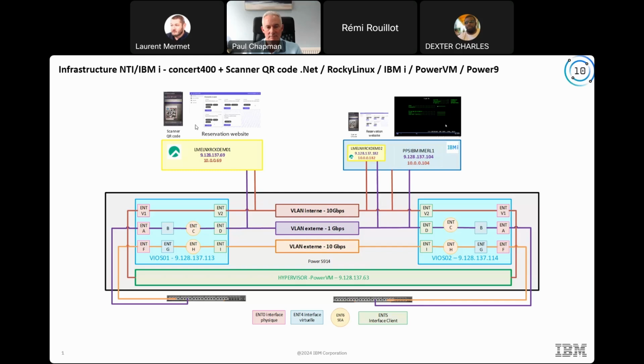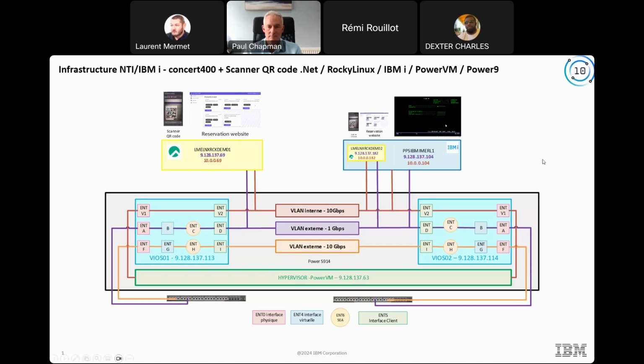On each partition, we created two containers. One container has the website with all the information for booking a concert, and one container has the scanner for QR codes to validate that the ticket is okay and you can go into the concert. It's also the same containers in the small Linux partition.